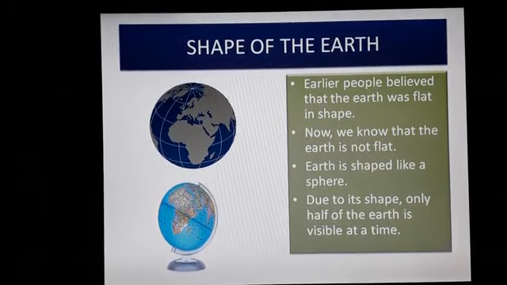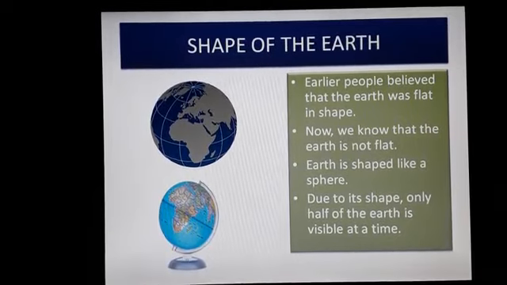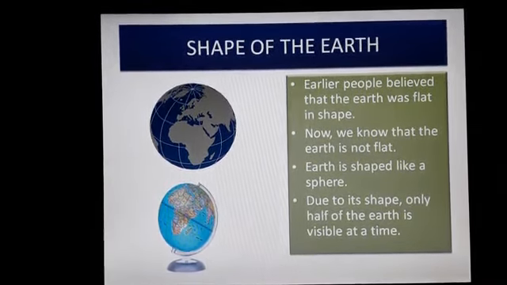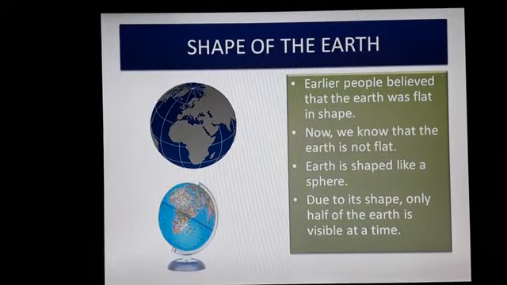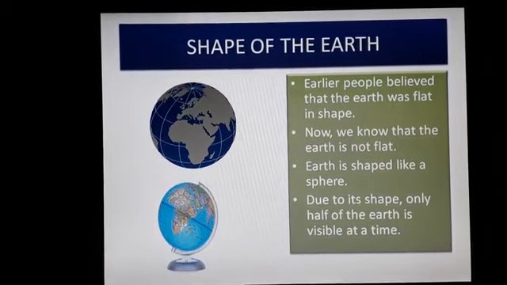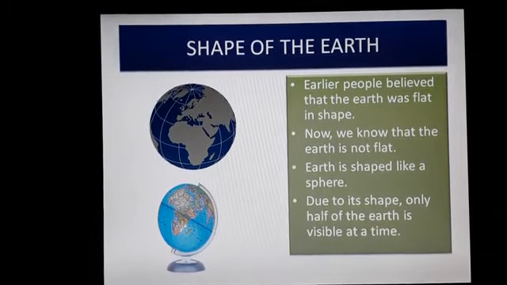We get an idea about land and water distribution on the earth by looking at a globe. The blue area represents the water bodies and the green area represents the land.